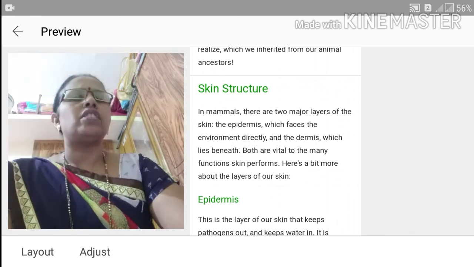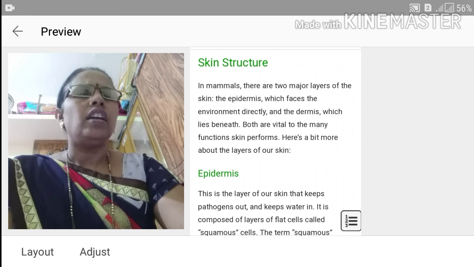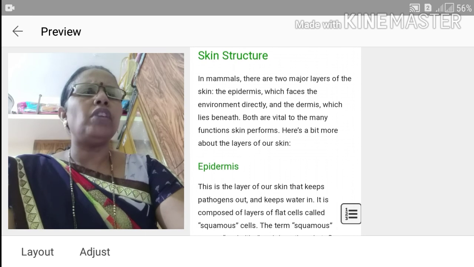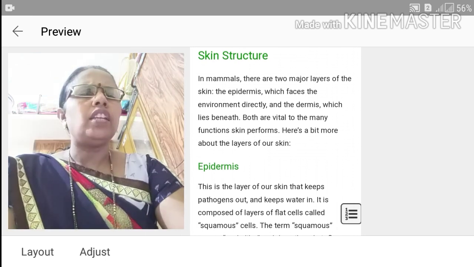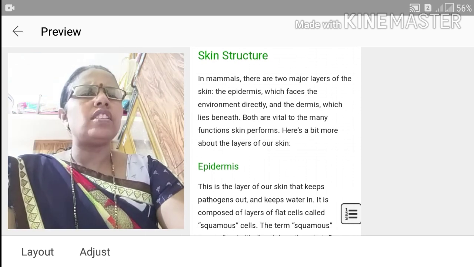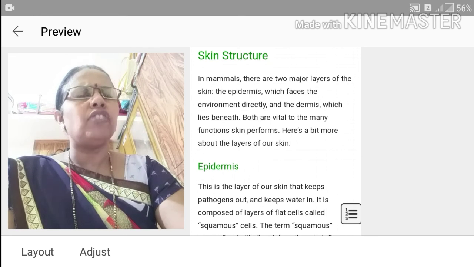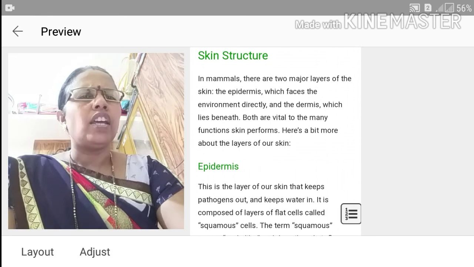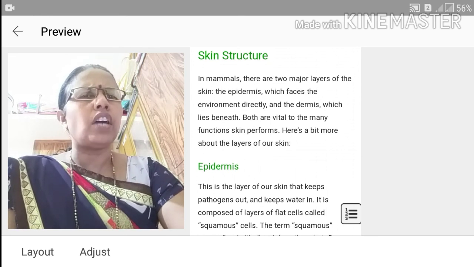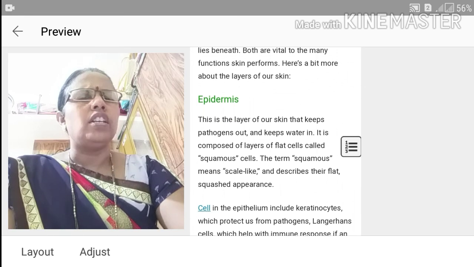First we study the skin structure. In mammals, there are two major layers of the skin: the epidermis, which faces the environment directly, and the dermis, which lies beneath. Both are vital to the many functions skin performs. Here is a bit more about the layers of our skin.